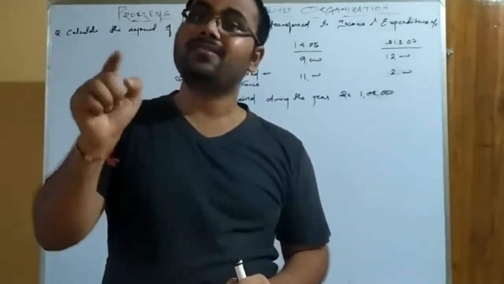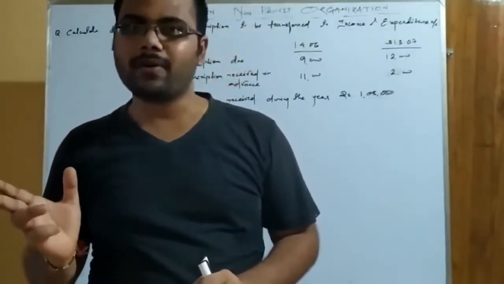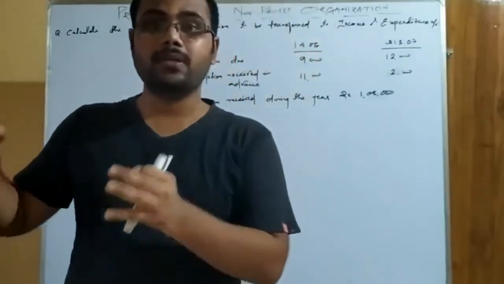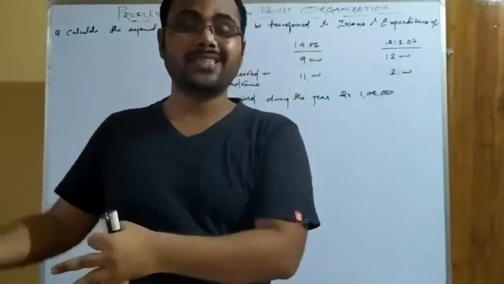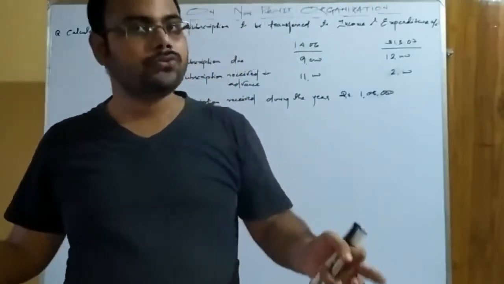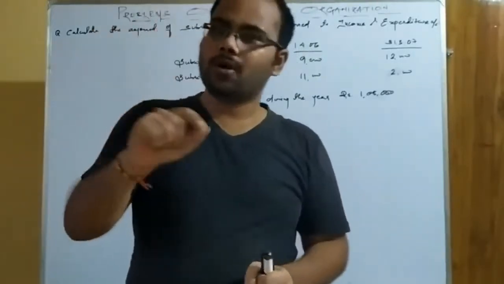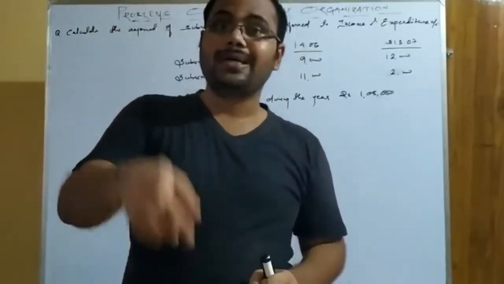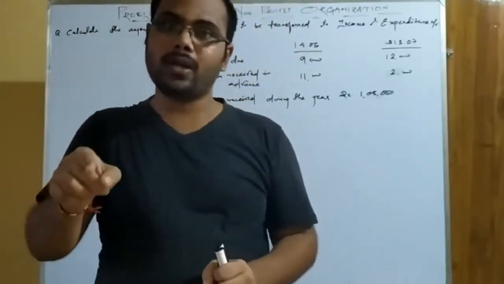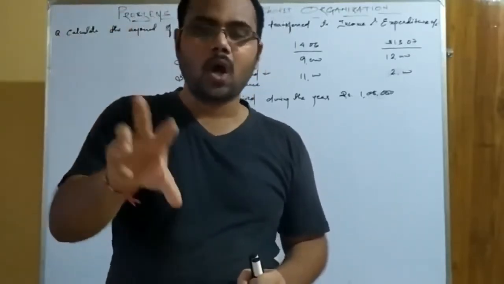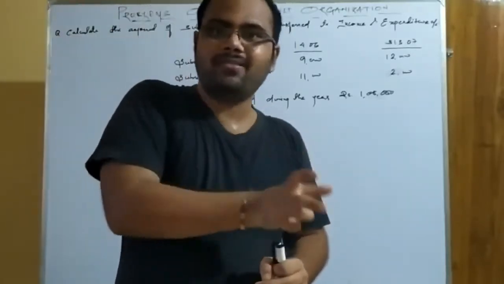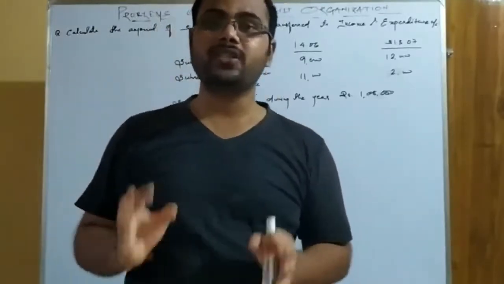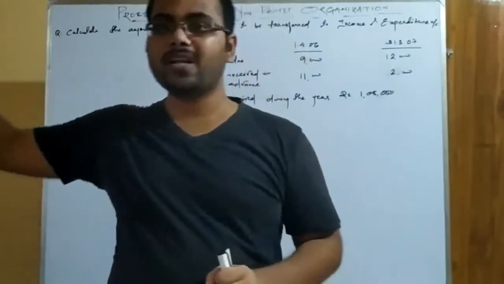Why? Because the receipt and payment account follows cash base of accounting, and it will record the cash receipts and payments irrespective of the year for which or towards which it is received. That may be past, present or future. But when you come to income and expenditure account, it follows the accrual base of accounting. It records that expense or that income only that is related to current year, whether paid or not, whether received or not. These two points I have explained many times. That is also there in the features of the receipt and payment account and income and expenditure account.